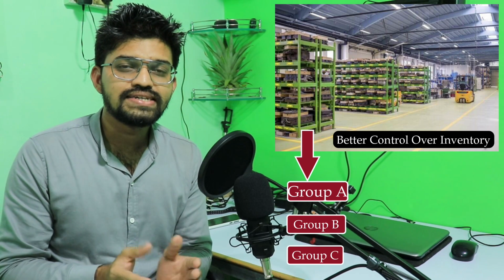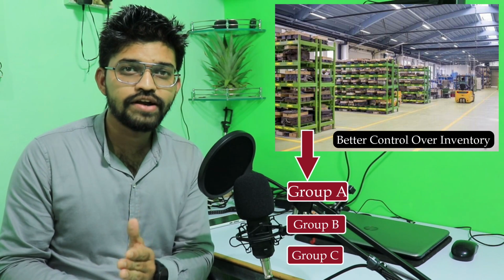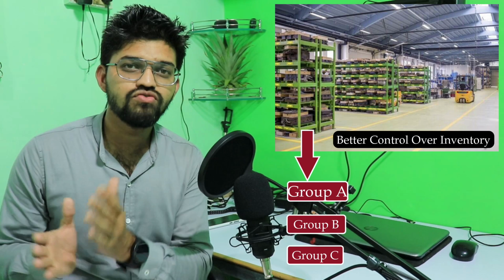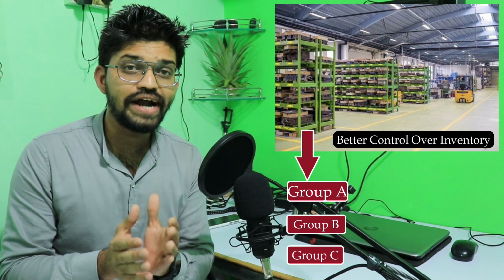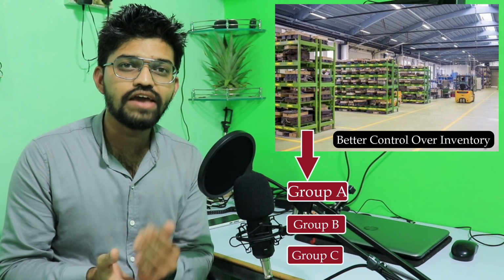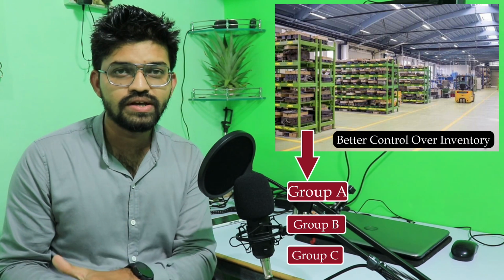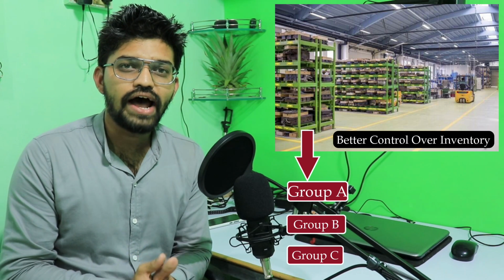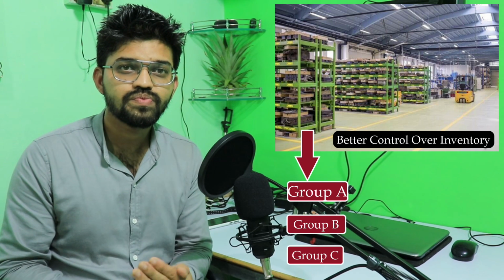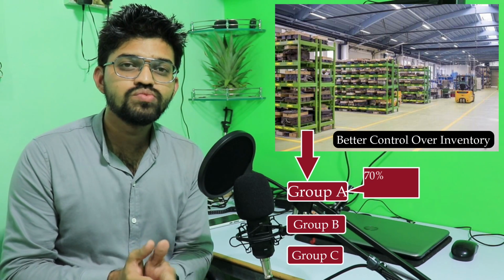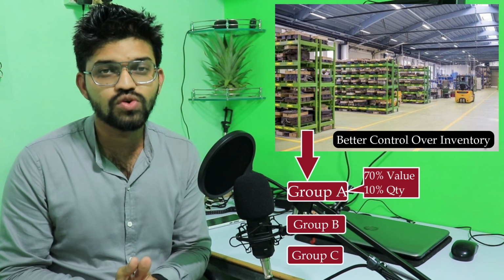Group A has the higher importance, whereas group B has moderate importance, and group C is the least important kind of items. Group A consists of the items which have the higher percentage value, and cost the higher value to the company in class A items, whereas it has the lesser quantity. It has the higher value and the lesser quantity. We can say that it consumes around 70% of the value, and in terms of quantity it is only 10% of the quantity.